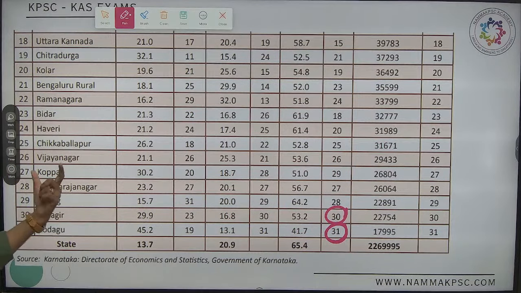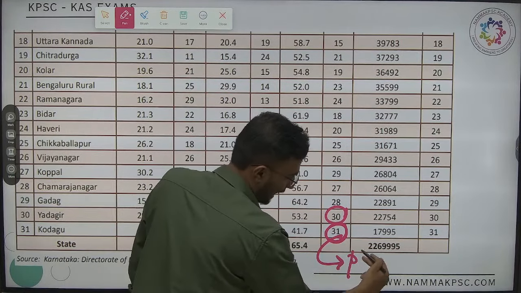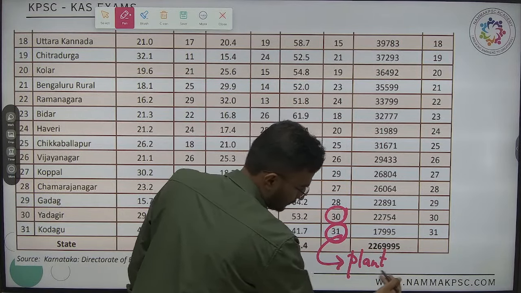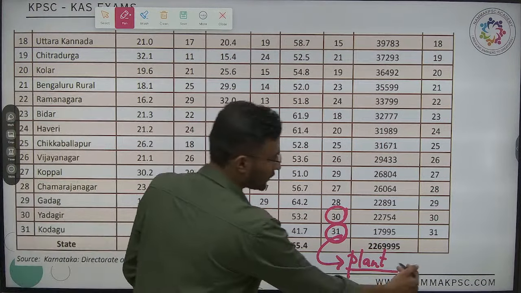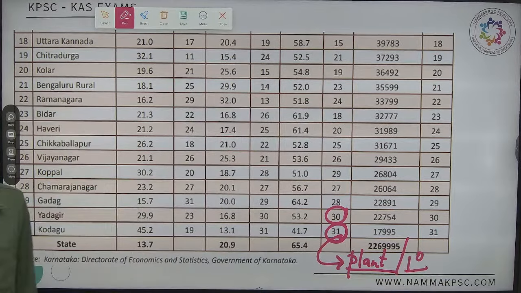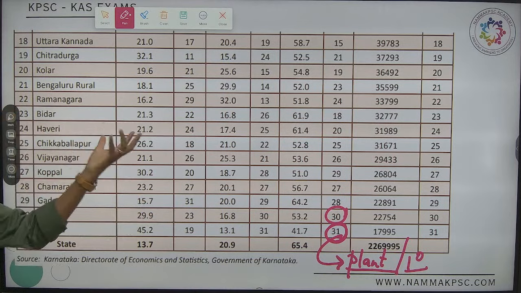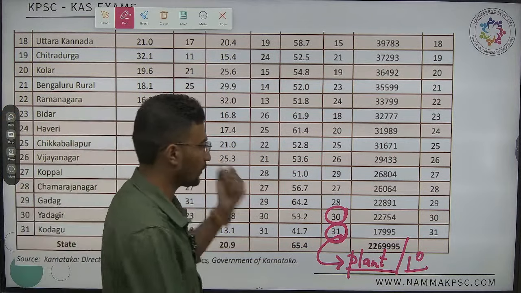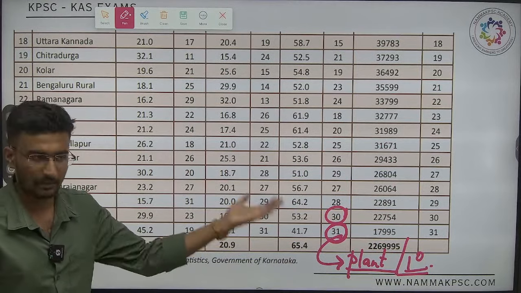Because if we look at Kodagu, it is majorly focused on plantation crops. Major focus has been given to which sector? Primary sector. Along with that it has tourist activity, but mainly it is primary activity.